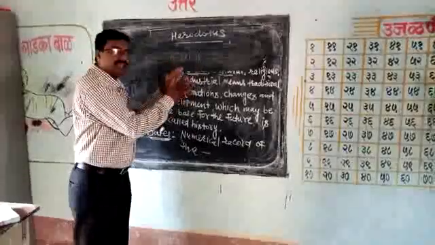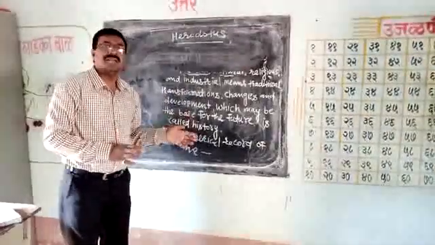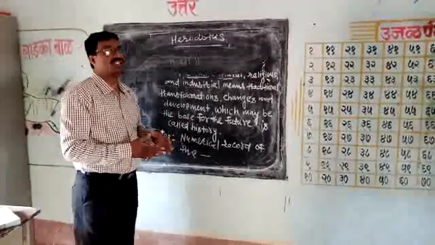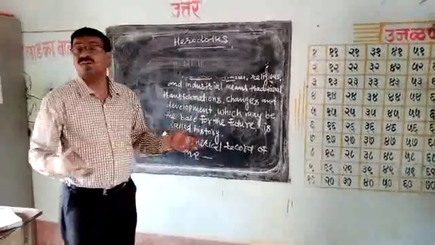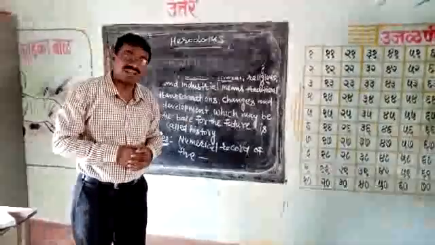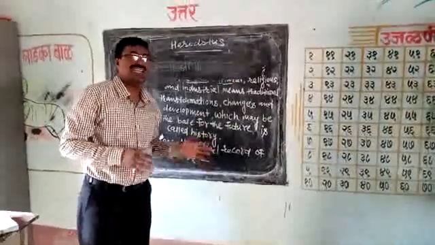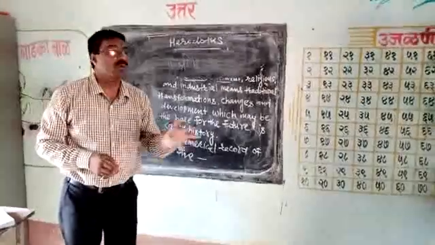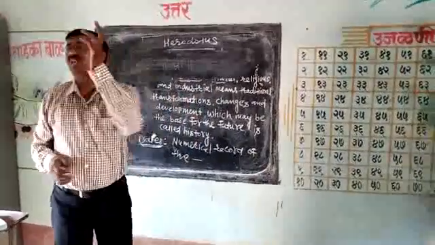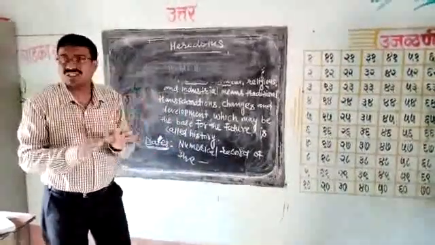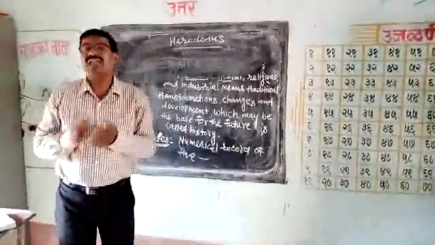Second, priests, means clergymen, the fathers of the churches which were spread in different parts of France. And the third state, laborers, traders, workers, landless laborers and industrial laborers. And this same condition was there in our India also.